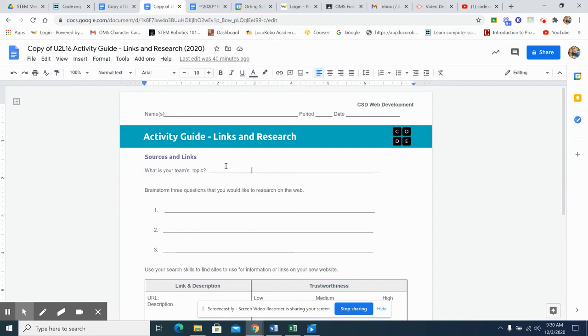If it's soda or Coca-Cola or cereal or chicken, maybe it's top ramen. Let's just use ramen. Hey, that's our topic. Brainstorm three questions you would like to research on the web about ramen. One might be, when was ramen invented? Another might be, why does ramen taste so good?